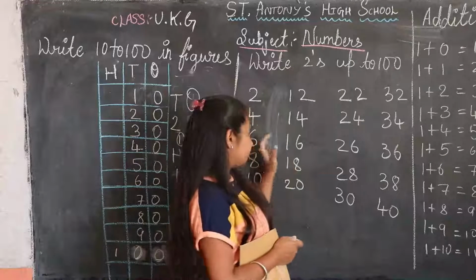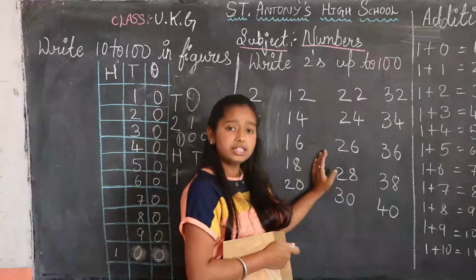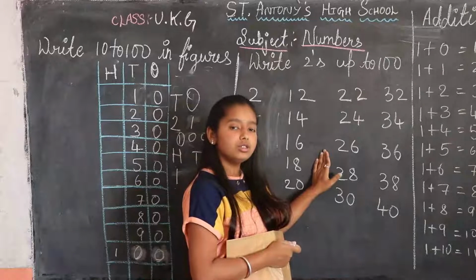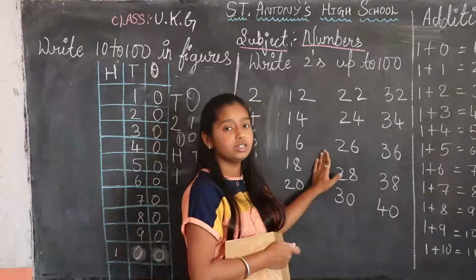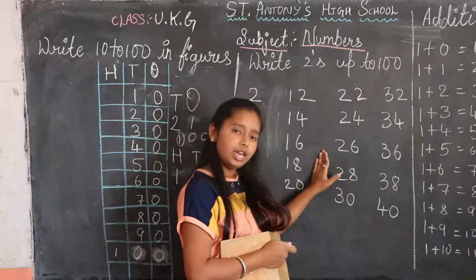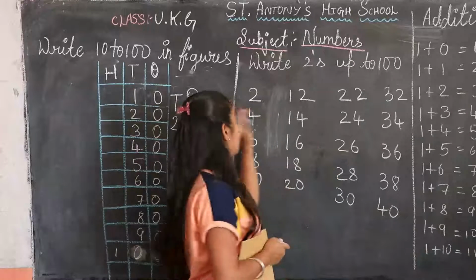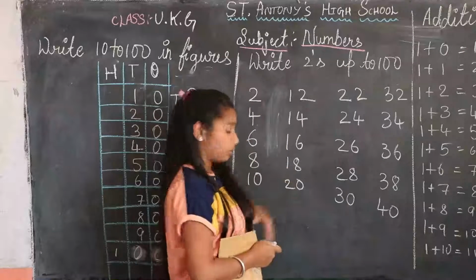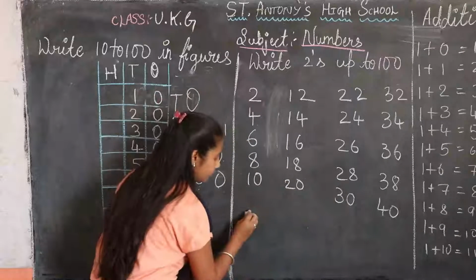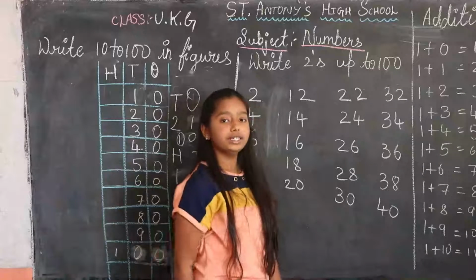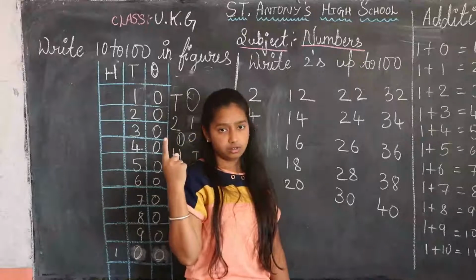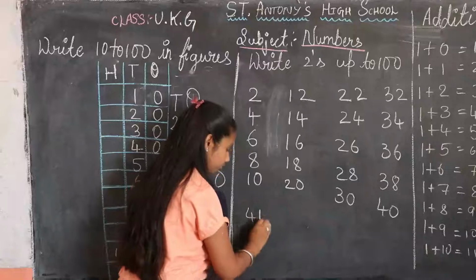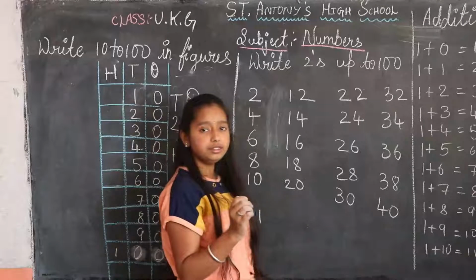To test yourself, you should not see the book. You should write in rough note. Then only you can understand. What do we want to do now? Just tell me, after 40: 41. I will write here 41. Is this right?